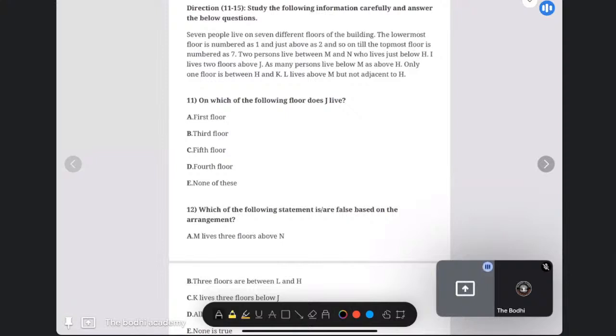In this also, 7 people live on 7 different floors. So that means 7, 6, 5, 4, 3, 2, and 1.